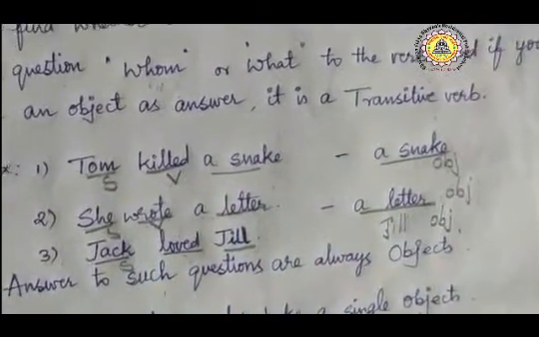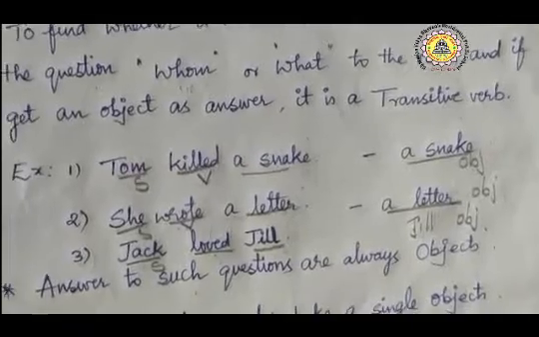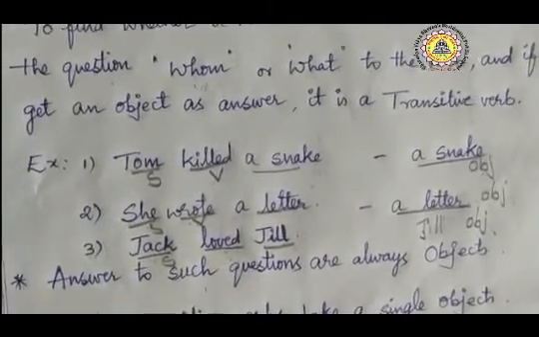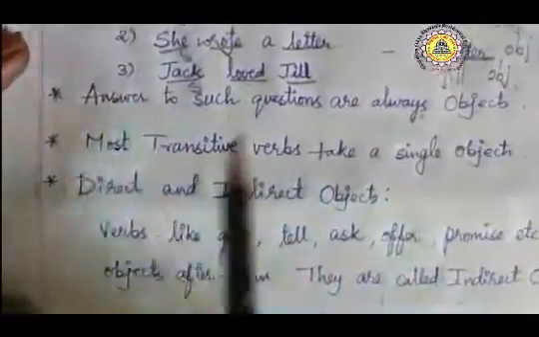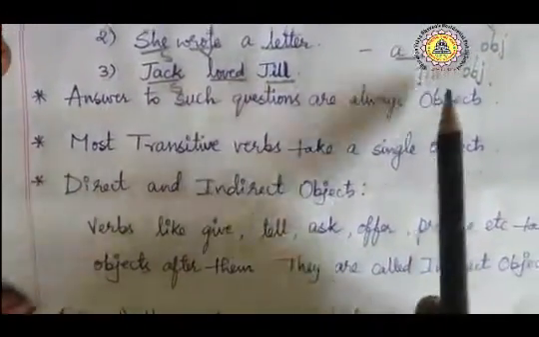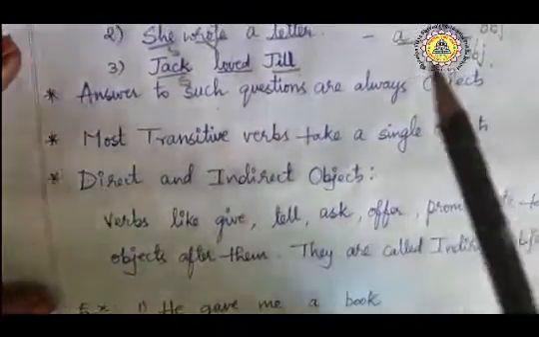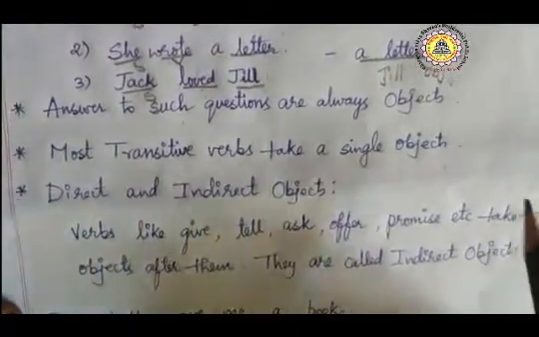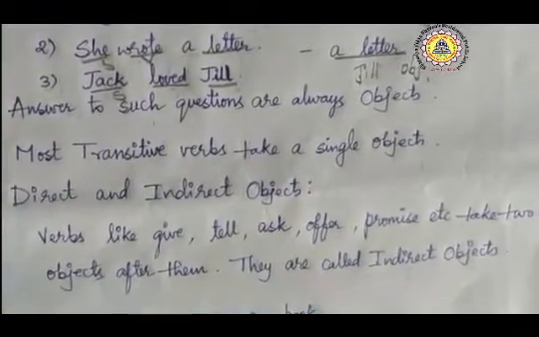So this is the first point by which we can identify whether it is a transitive or intransitive verb. Generally, as I said, when we question the verb, we get the object as the answer. So when we question the verb using whom or what, if we get an object as the answer, it is said to be a transitive sentence.